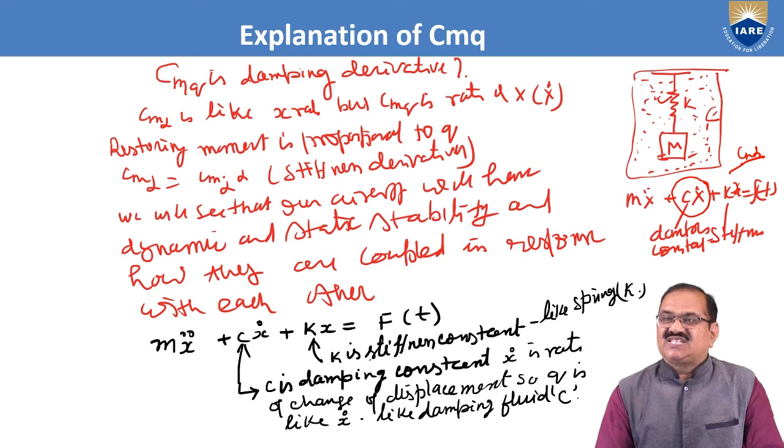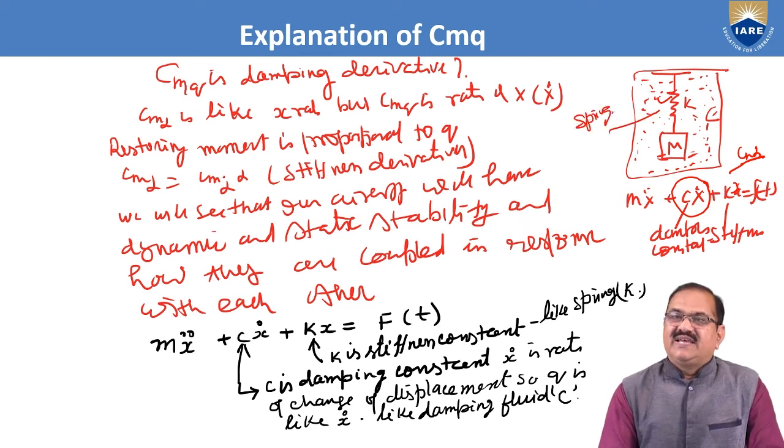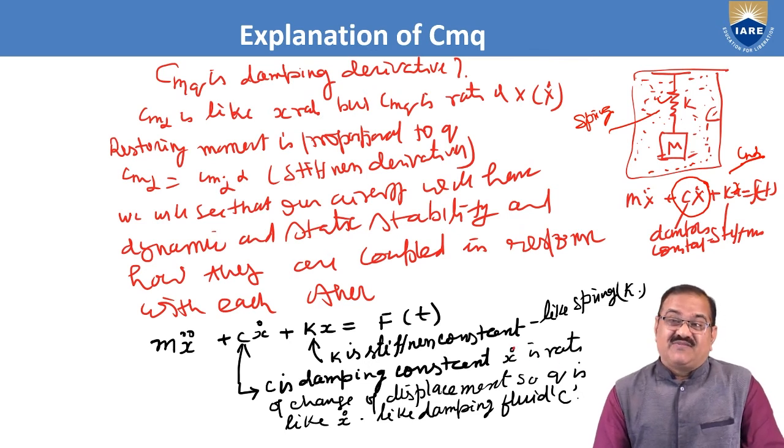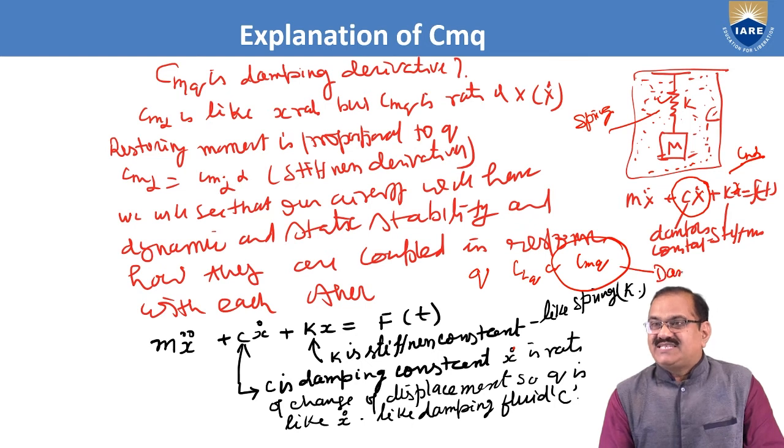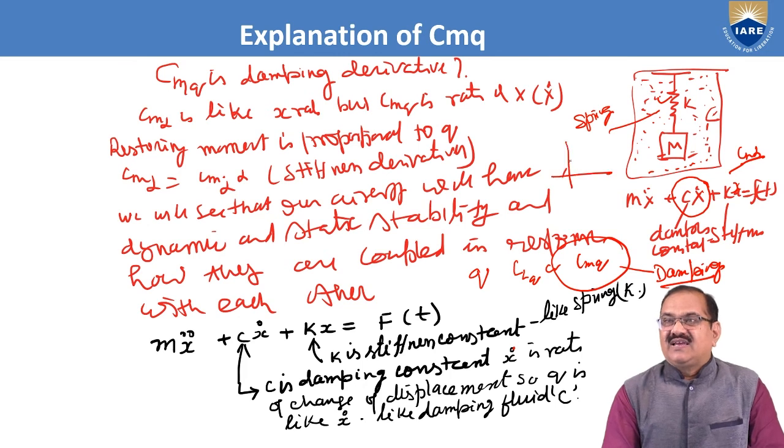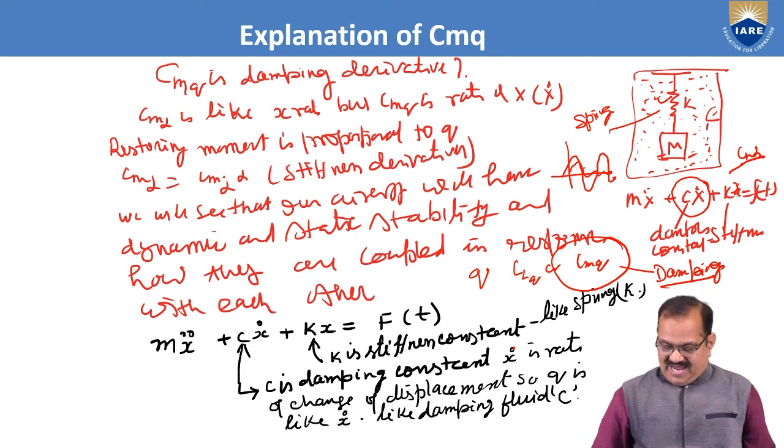So here k is a stiffness constant like a spring. In this system, this is the spring, and c is a damping constant, which multiplies x dot, the rate of change of displacement. So q is like x dot, and here we are discussing q. In this CLQ or CMQ, the CMQ is a damping parameter. It means it is used to damp the vibrations. If the vibrations are like this, it will try to reduce them like this. So it tries to damp the system.